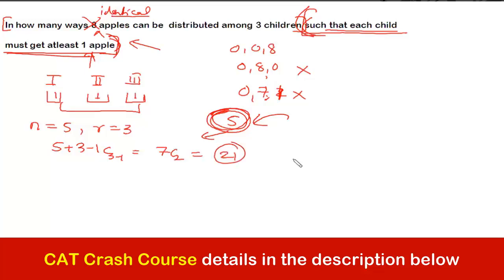I hope now we have understood how we manipulate the question itself so that it comes into a form wherein we can apply the direct formula. ठीक है? इस specific question का भी direct formula होता है, ठीक है? Which is n-1Cr-1. But the thing is that for every different kind of question, to what extent will you keep on remembering different formulas? So it's better to remember one formula and manipulate the question itself so that we can apply the formula. That is far better and easier as far as learning is concerned. I hope I'm crystal clear in this, guys. Shall we move ahead? I hope you all are learning the way.